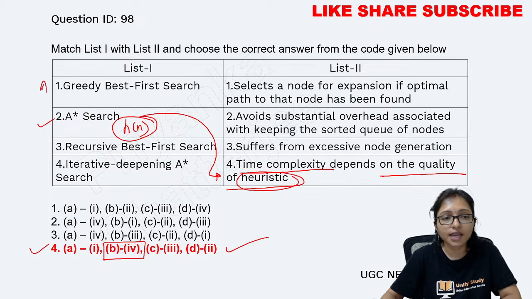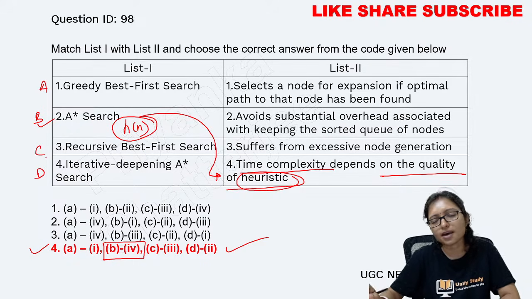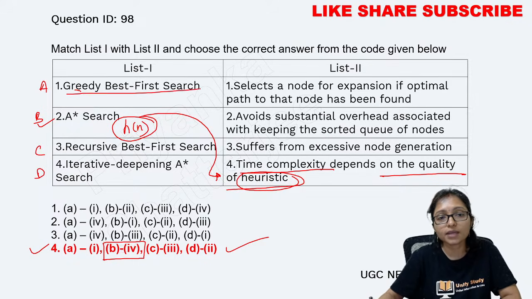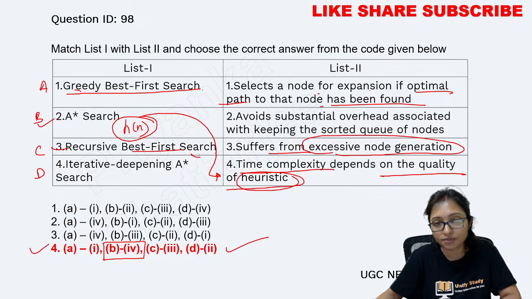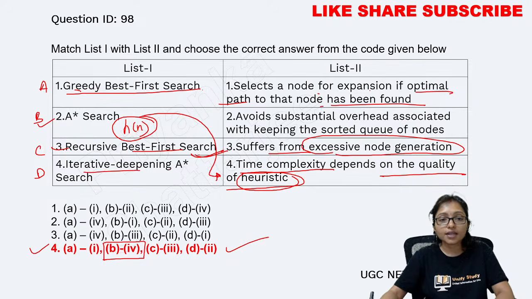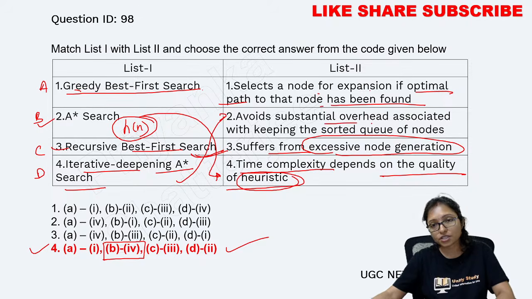Here you can see this is actually A, B, C, D. Okay, there are some typing mistakes. Greedy best first search, we did it. It selects the node for expansion, and the optimal path, that node has been found. So this is the greedy one. Next is recursive best first search, which suffers from excessive node generation. That is the problem of recursive. Iterative deepening A star search avoids the substantial overhead associated with a sorted queue.